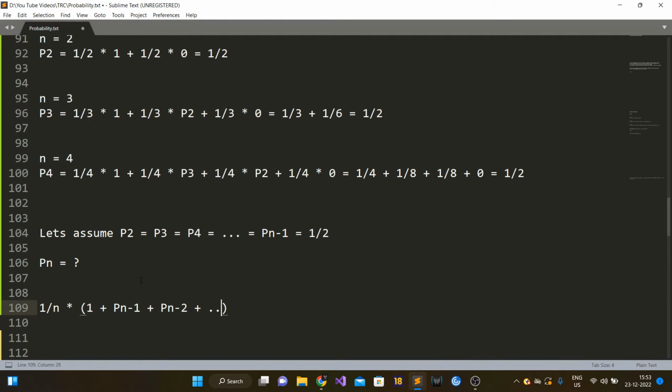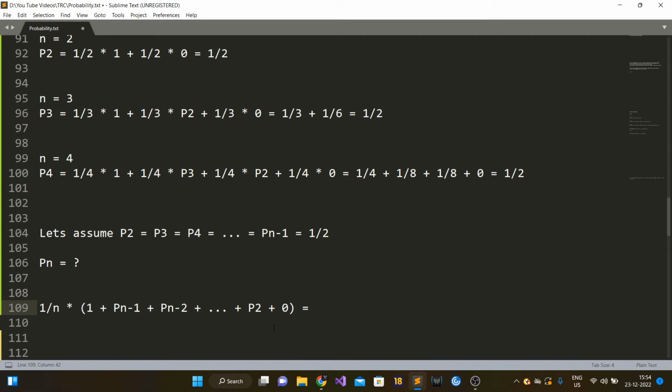This will continue like that, and P2 is the case where the first person has sat on the n minus 1th person's seat. In this case, passengers number 2 to n minus 2 will all sit on their assigned seats. Now passenger n minus 1 cannot sit on his assigned seat because the first passenger has taken it, so he has to choose a seat randomly. There are two people left, passenger n minus 1 and passenger n, and two seats left, so we are reduced to a subproblem with two people. Hence the probability of the last passenger sitting on his assigned seat is P2. And finally, if the first passenger sat on the last passenger's seat, he won't get his seat, so this probability is 0.